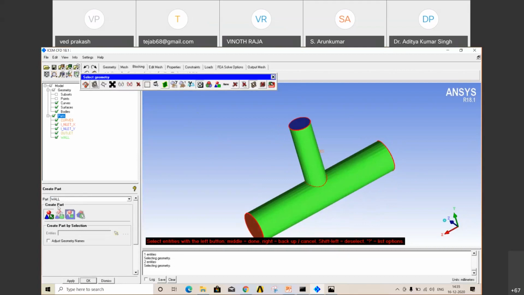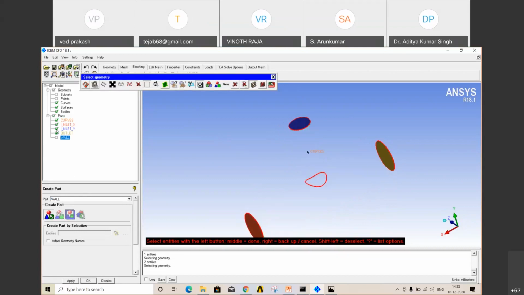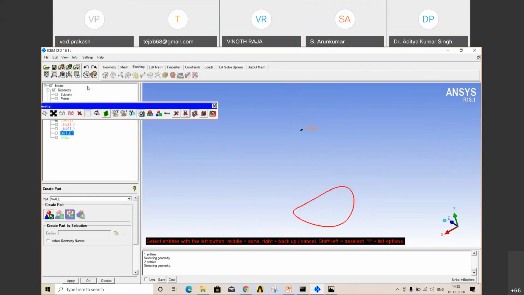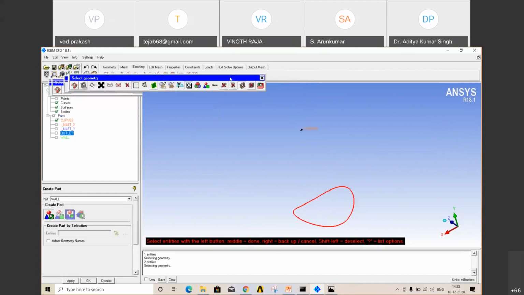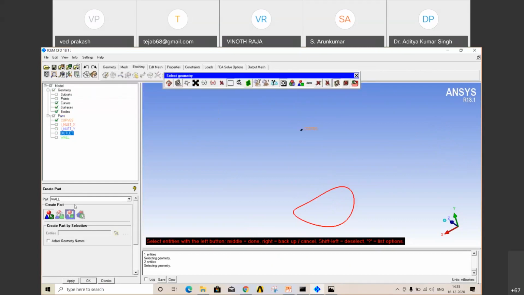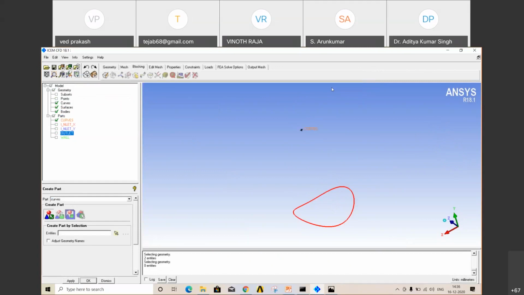Now if you want to check, from your model tree click wall, that was your wall. Now this is your inlet x, you can check inlet x, this is inlet y, this is outlet. Now give curves also naming.